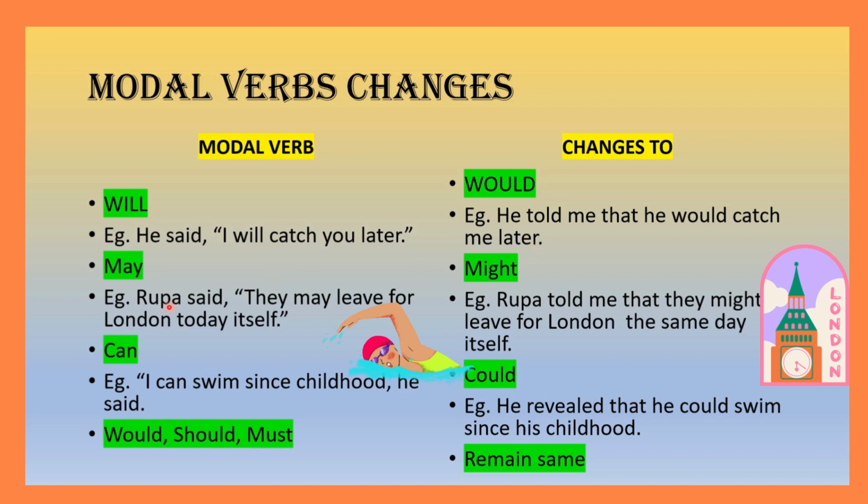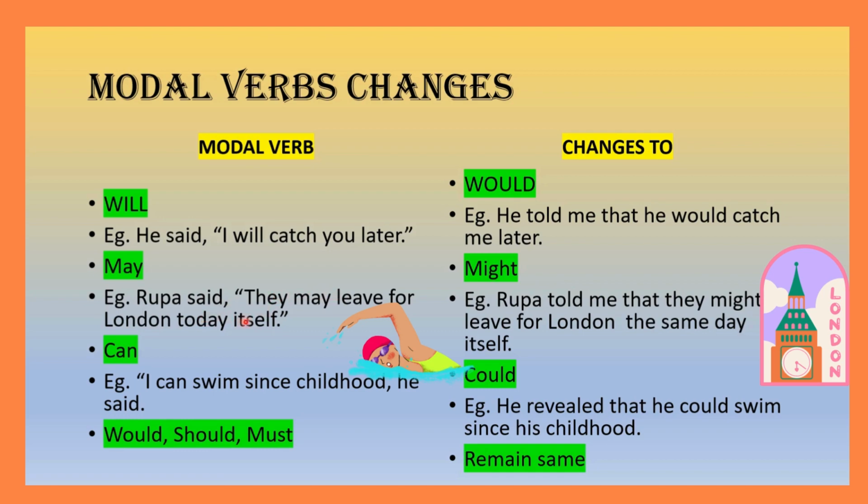The next one, may changes to might. Rupa said they may leave for London today itself. Rupa told me that they might leave for London the same day itself. Here again inverted commas are removed. Comma is replaced by the word that.